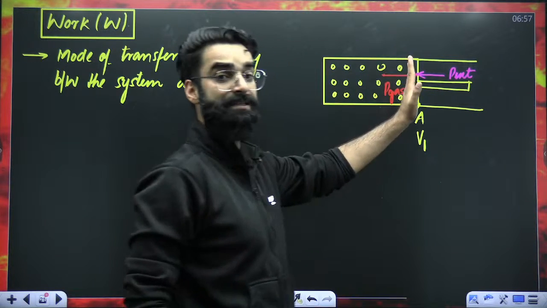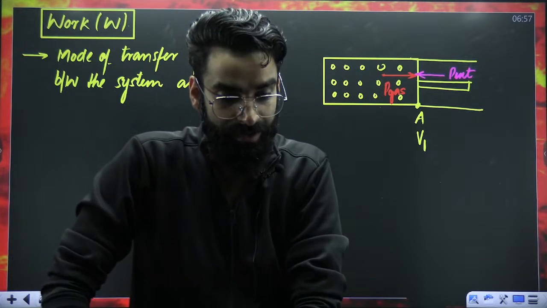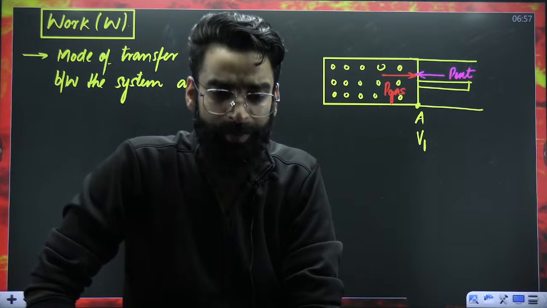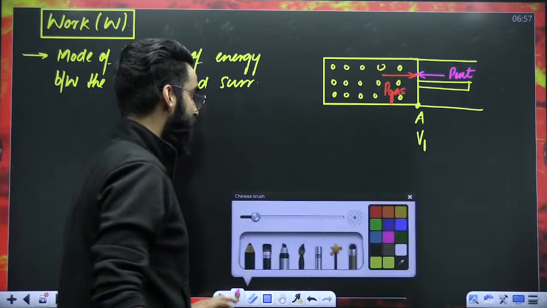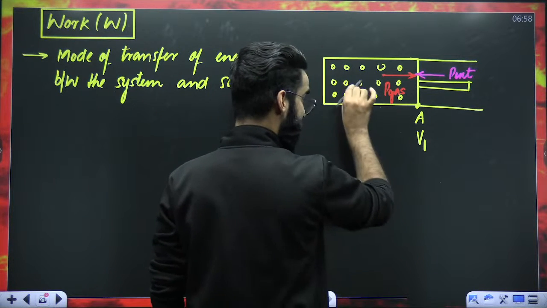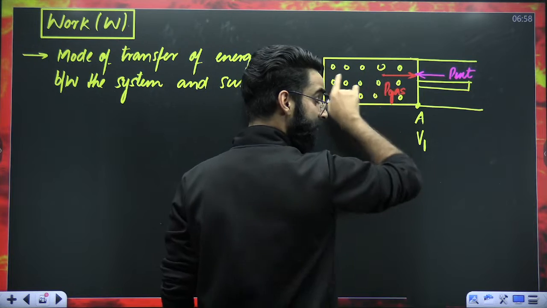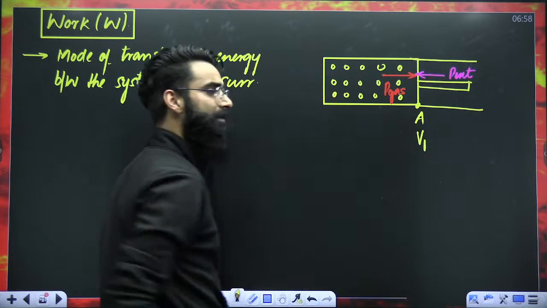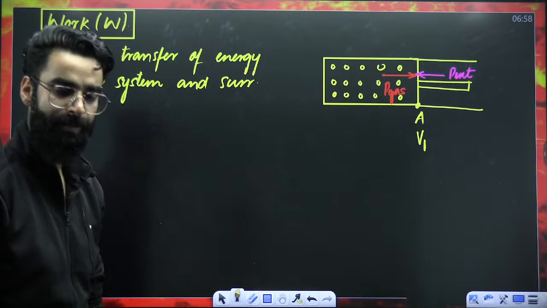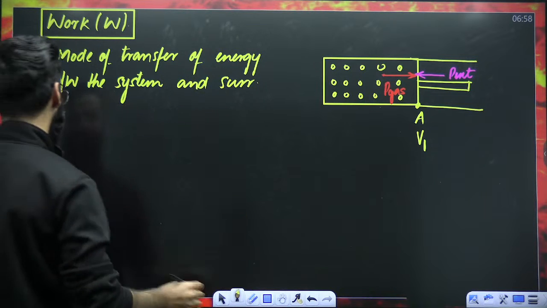So on the piston, how many pressures are there? There are two pressures acting on the piston. One is P gas due to the internal gas. One is P external due to the atmosphere. Now you tell me one thing.